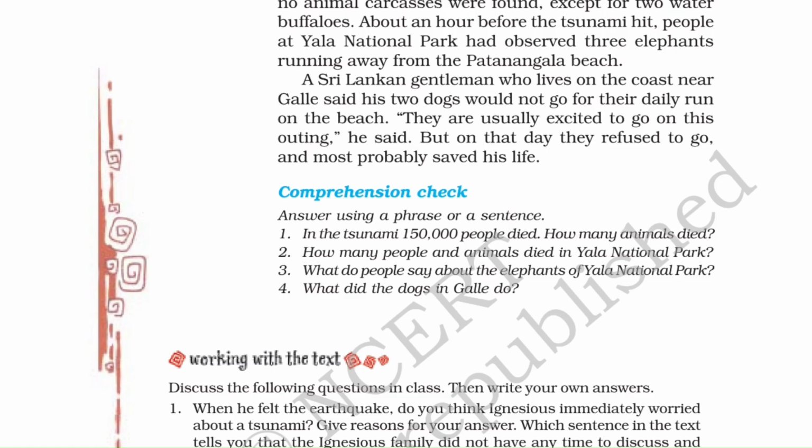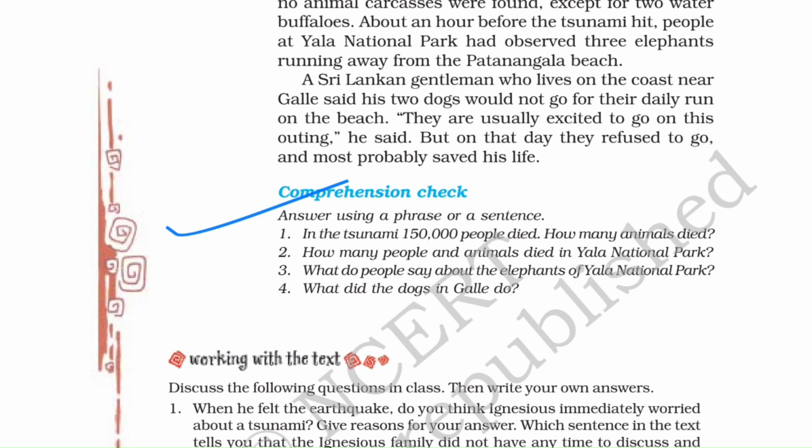नाउ दिस कॉम्प्रिहेंशन चेक. आंसर यूजिंग अ फ्रेज और अ सेंटेंस. So in the tsunami, the giant waves that rolled through the Indian Ocean killed more than 150,000 people in a dozen countries, right? But not many animals have been reported dead. So the exact count of dead animals is not known as compared to human casualties. Okay. Then question 2, how many people and animals died in Yala National Park? So 60 visitors, if you remember, were swept off the Patanangla beach inside the Yala National Park. No animal carcasses were found except for just two water buffaloes.